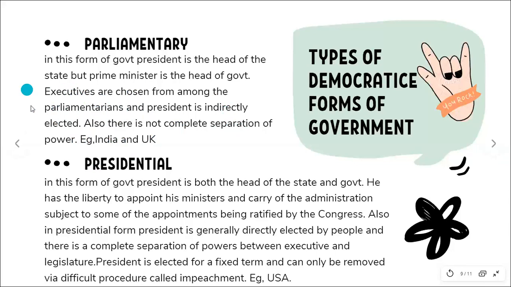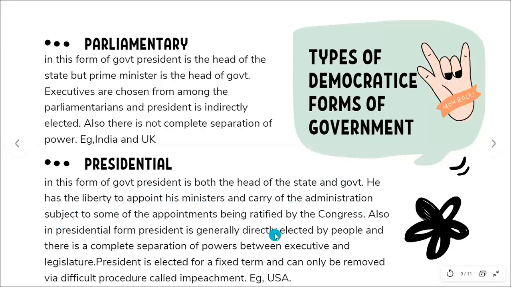Whereas in the presidential form of government, the president is both the head of the state and the government. He has the liberty to appoint his own ministers and carry out the administration, right? Also, the president is generally directly elected by the people.